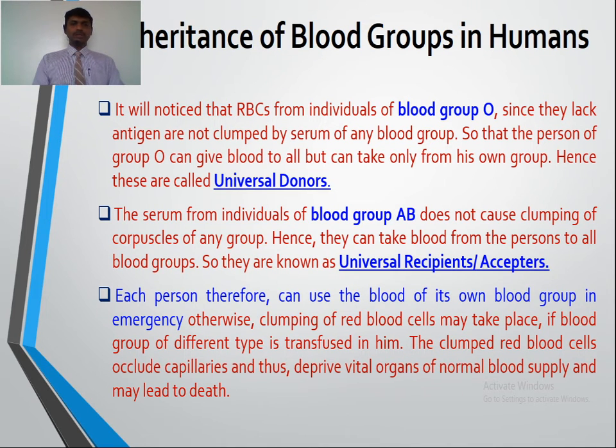So each person therefore can use the blood of its own blood group in emergency. If the blood group of a different person has been given to such a person, then the clumping of red blood cells may take place, that leads to depriving the vital organs of normal blood supply and may lead to the death of the person.